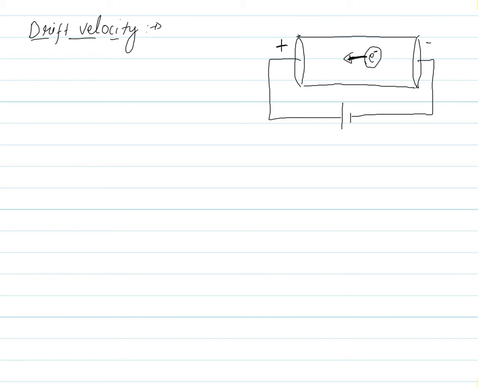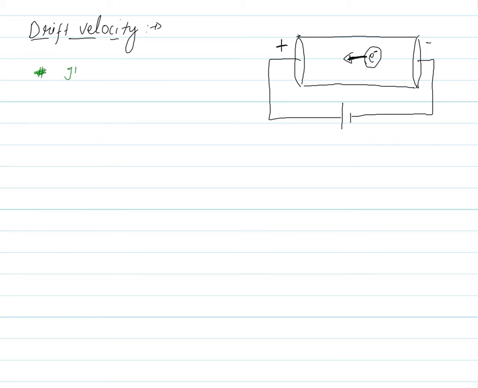So let me write the definition for drift velocity. This is very important, believe me. This is frequently asked in our exam. So mind it carefully and see the definition I am going to write over here. Drift velocity means the average velocity with which free electrons get drifted towards the positive end of the conductor.